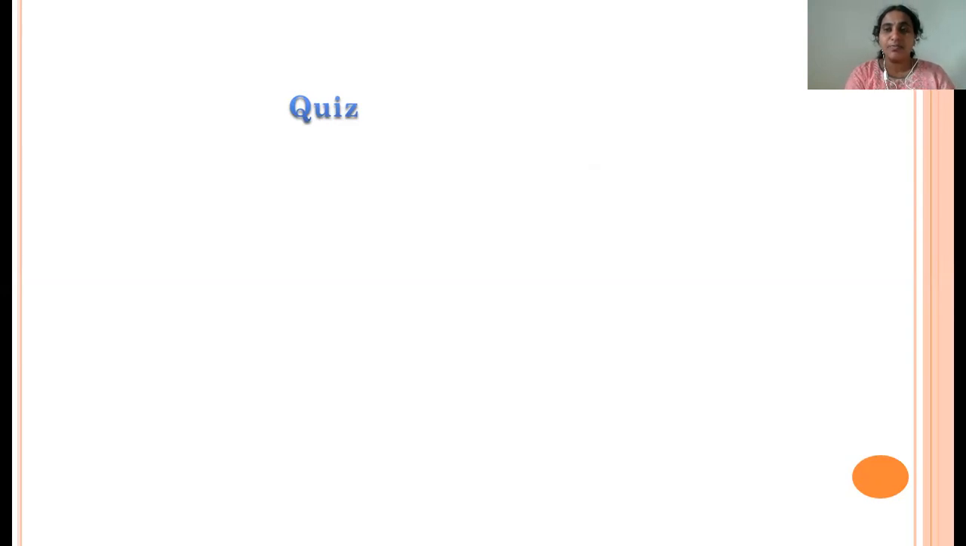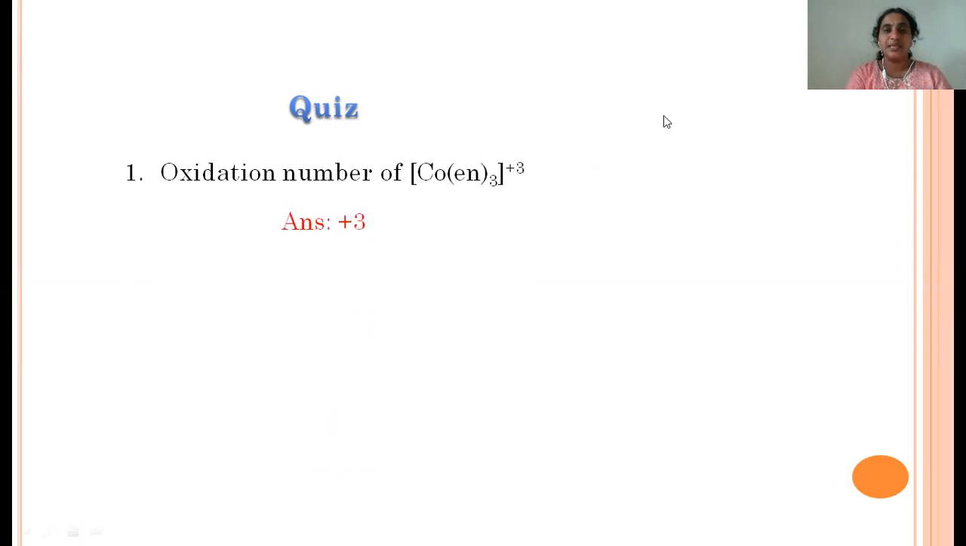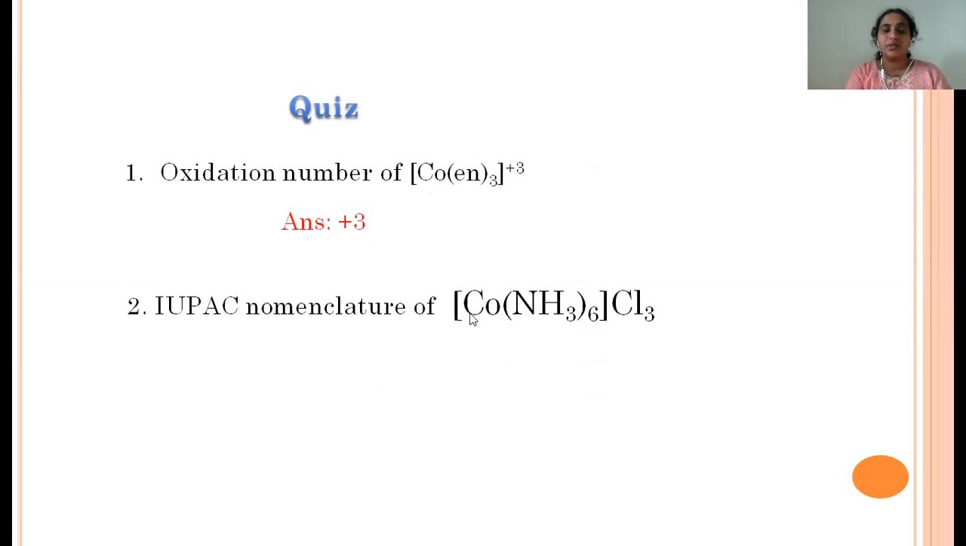So let us solve some problems. In this complex, what is the oxidation number of cobalt? Because ethylenediamine is a neutral ligand, whatever charge is present on the sphere is equal to the metal oxidation number, that is plus 3. Then what is the nomenclature of this complex? Yes, this is hexaamminecobalt(III) chloride.